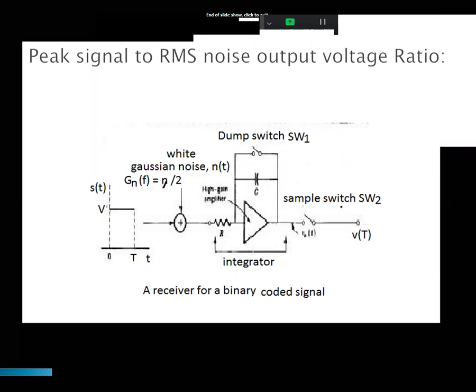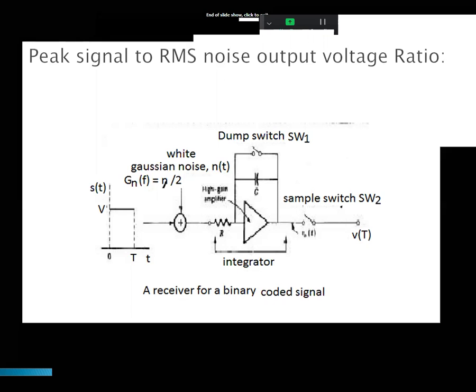Then the carrier is recovered and given to the synchronous detector, where it is multiplied with the received signal. That multiplied signal is b of t root 2 PS cos omega naught t plus theta, whole squared, giving cos square omega naught t plus theta, the signal of the synchronous detector.